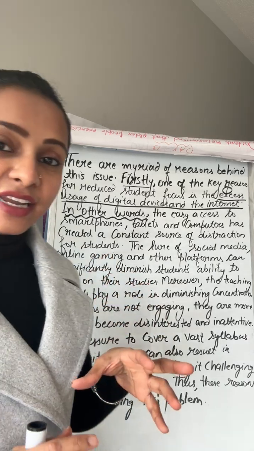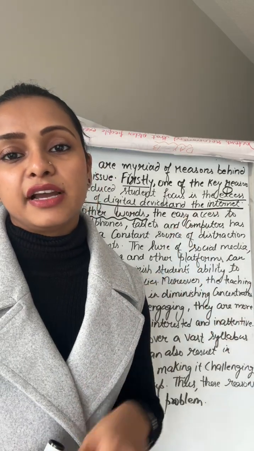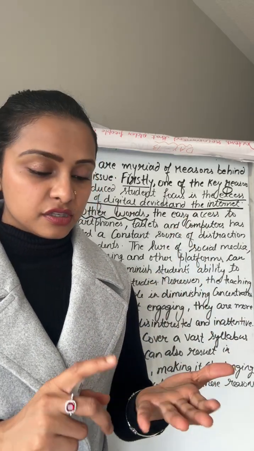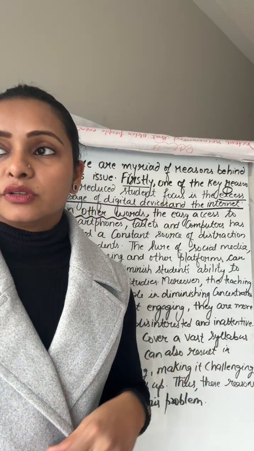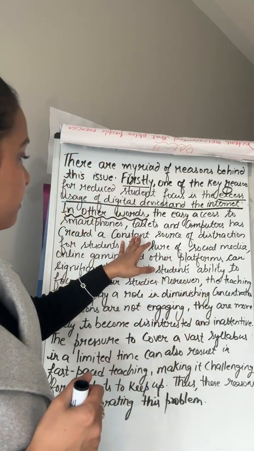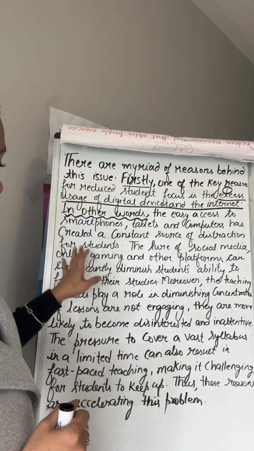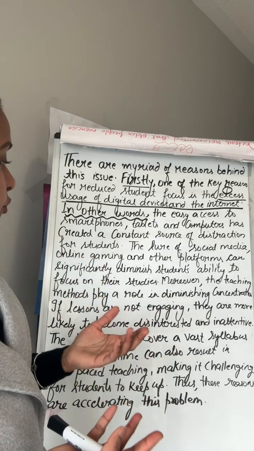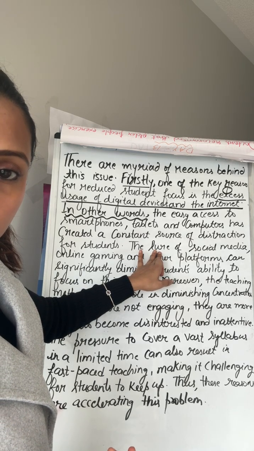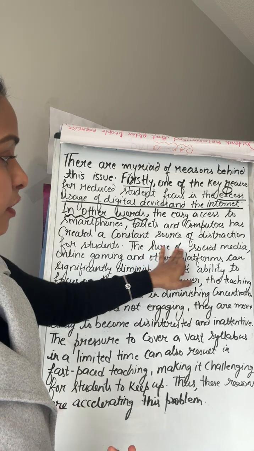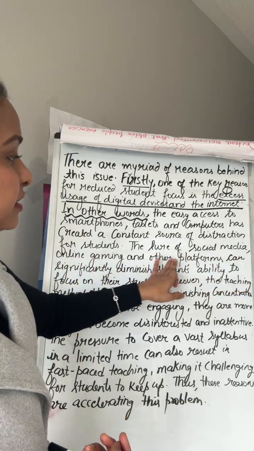So now I have explained that these devices are very easy to access. Every student has these devices at home, which are smartphones, tablets, laptops, computers. So these are easy to access, because of which it has created a constant source of distraction for students. And even more, the lure, meaning attraction, L-U-R-E, lure, of social media, online gaming and other platforms.